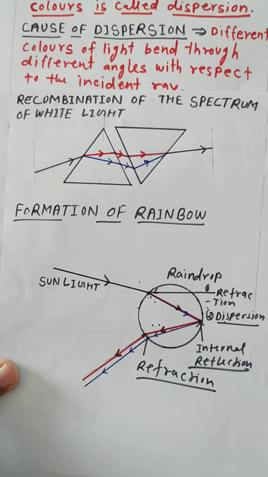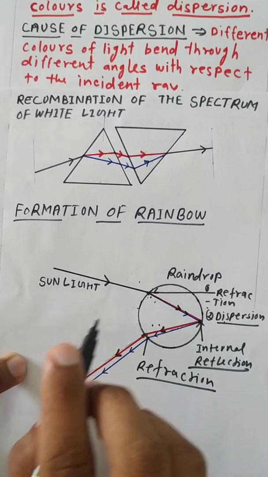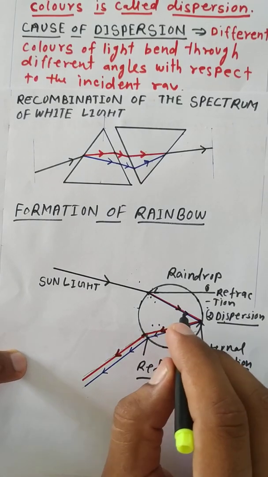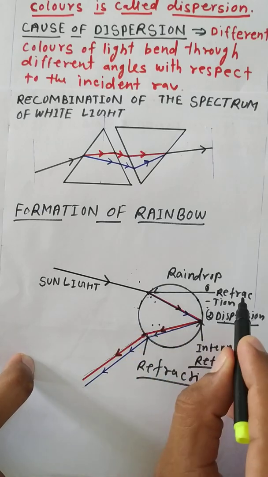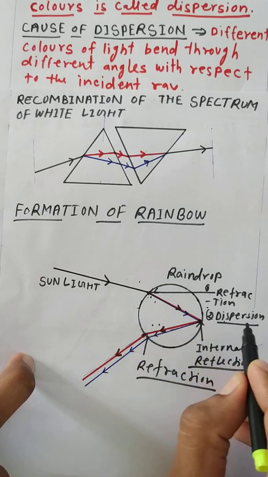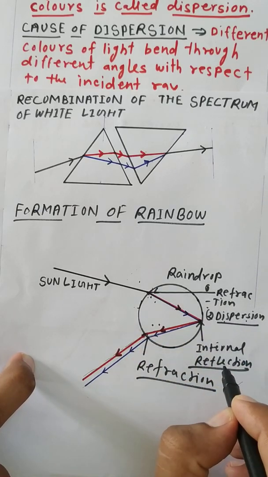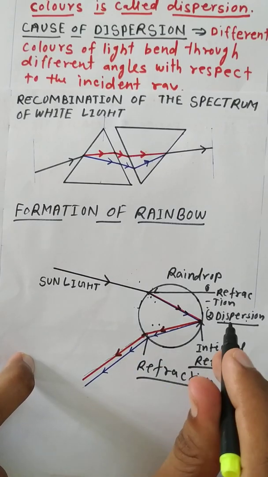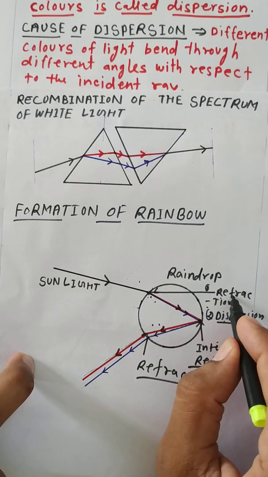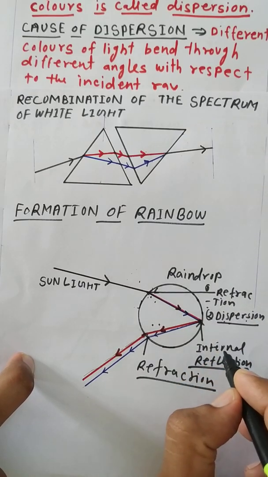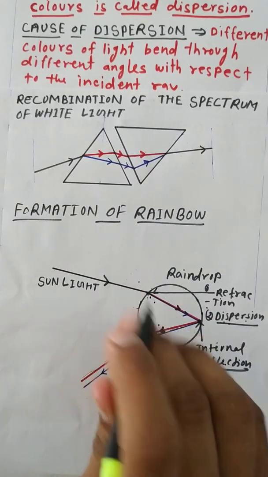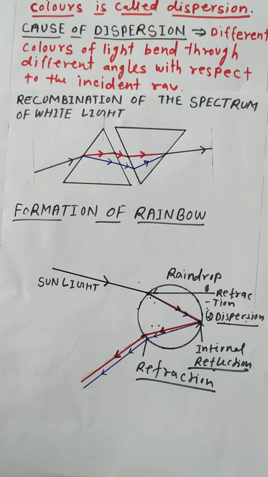So in the formation of a rainbow, many phenomena are taking place: first refraction, second dispersion, and third internal reflection, and then refraction again. By these phenomena the rainbow forms.